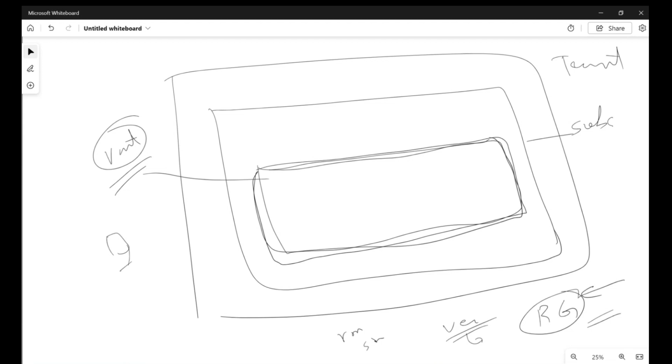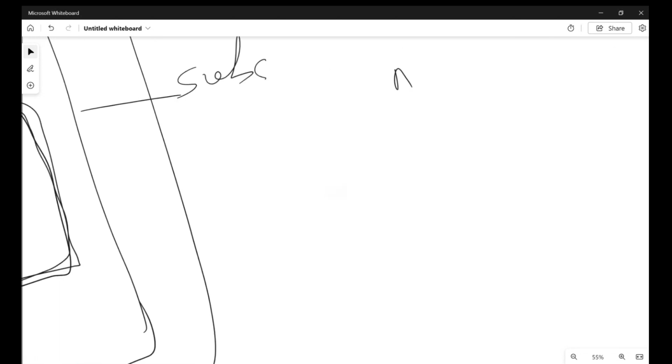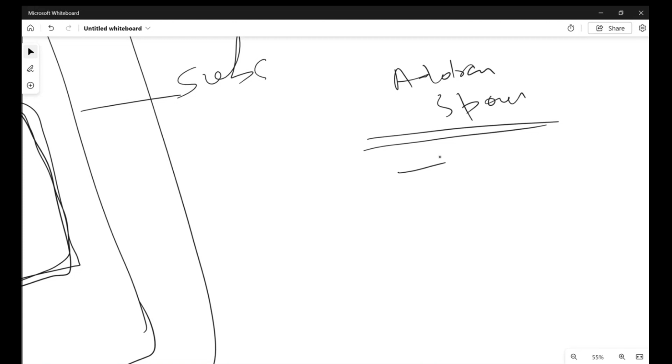There is something called address space, and you have to very carefully understand the concept of address space. Address space is nothing but defining a range of IPs which is required for your applications. For example, let's imagine you have a project coming for Azure Virtual Desktop or Citrix Virtual Desktop or any other workload on Azure. First, you should know how many VMs you need.